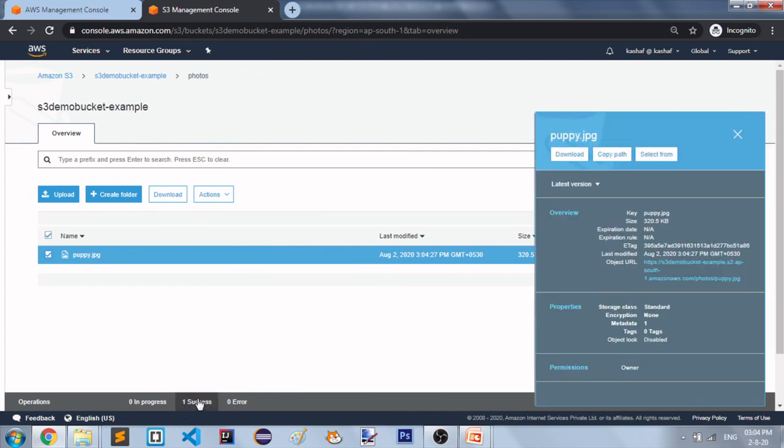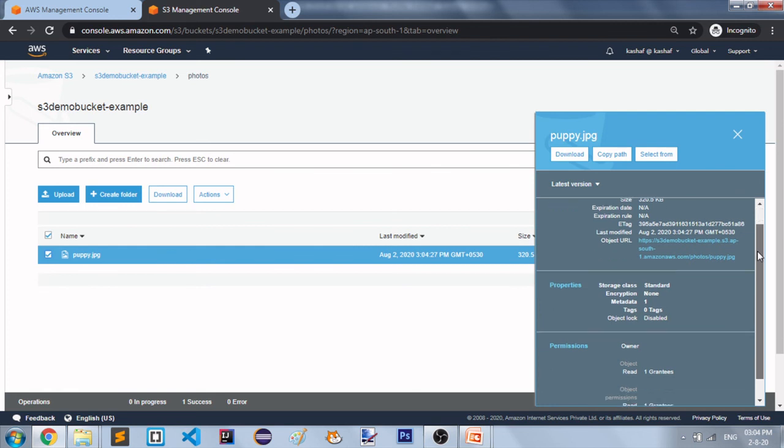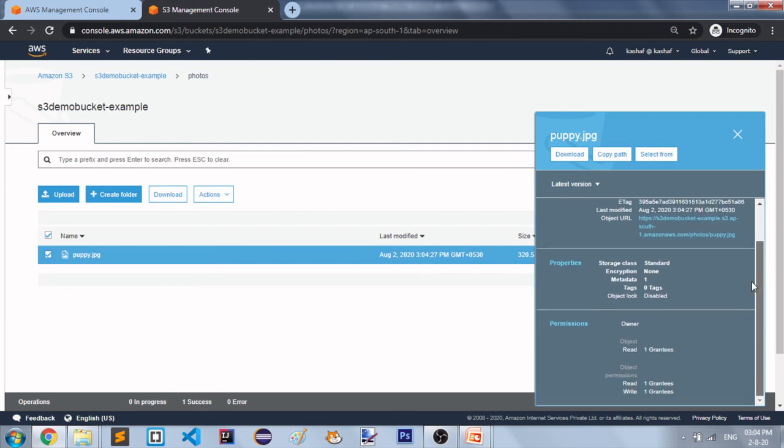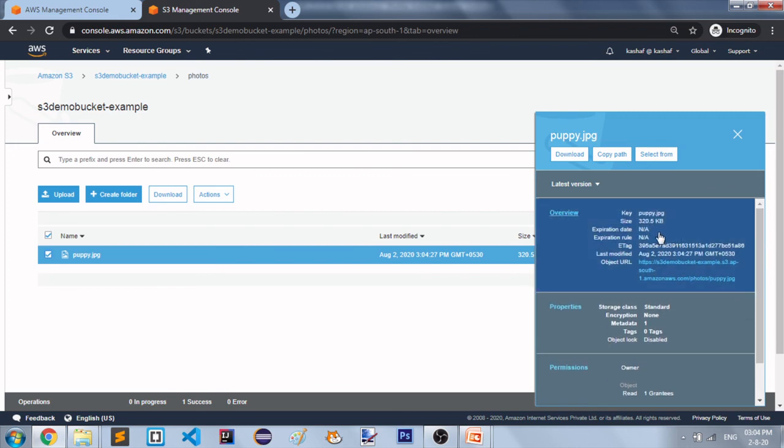You can see one success here, and when you click on this button you can see the properties of my file. This is the overview: the name, size, all the settings, and the properties we set while creating our object. You have a download button and copy path.